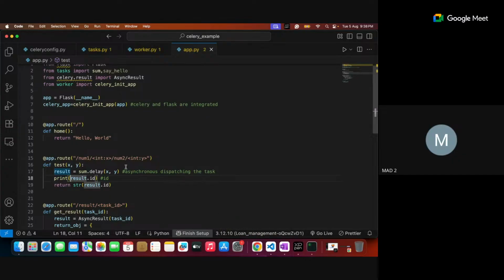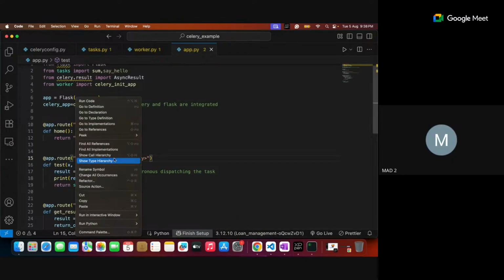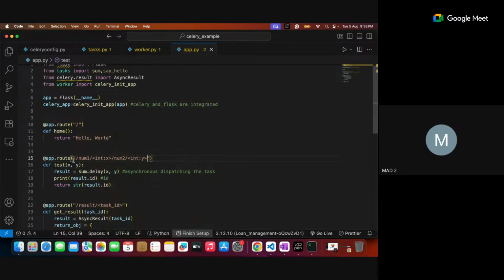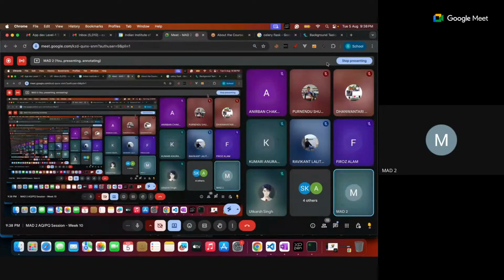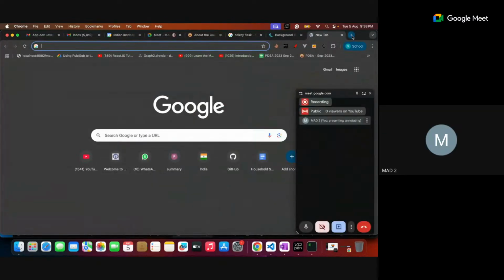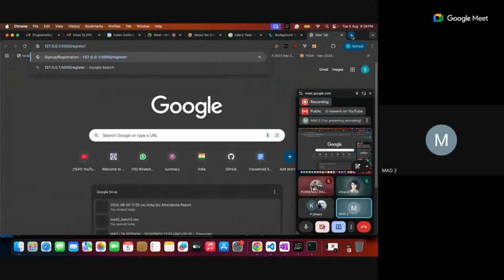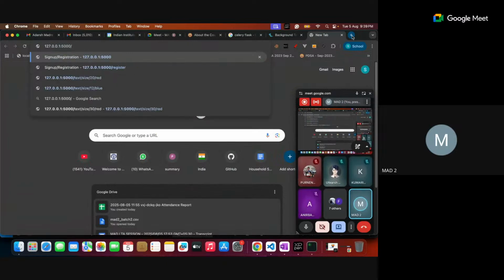So let me call this particular route, with num1 and num2, two integers we are sending. Through the web I am calling 127.0.0.1 on port 5000, my Flask port. Along with it there is a route.